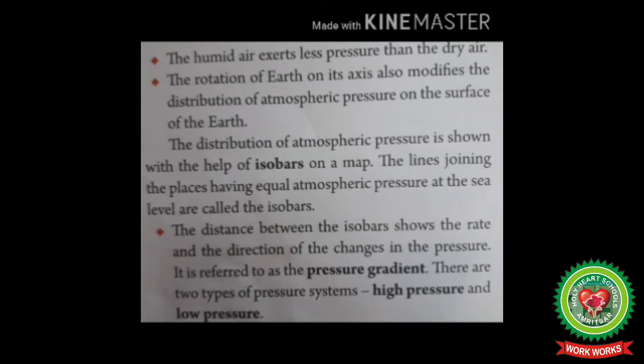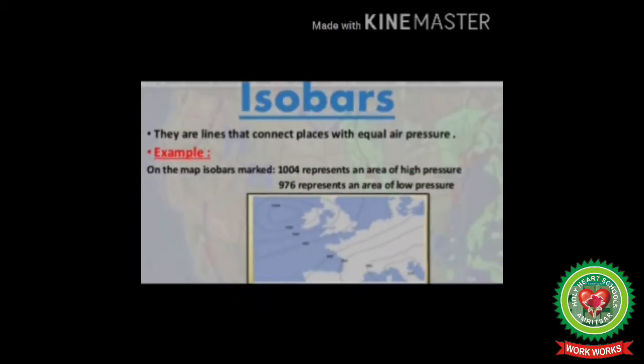The distribution of atmospheric pressure is shown with the help of isobars on a map. The lines joining places having equal atmospheric pressure at sea level are called isobars. So students, an isobar is an imaginary line drawn on a map or a weather chart joining places having equal atmospheric pressure, supposing these places to be at sea level.